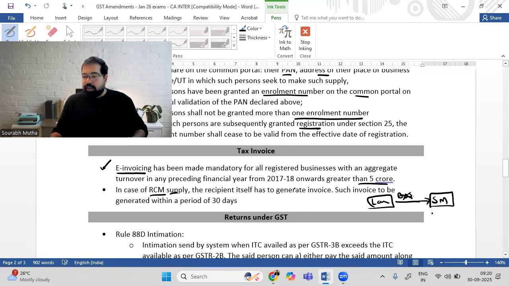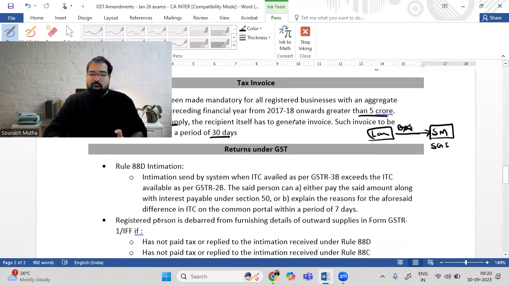Then how do I take the credit? I have to have a self-generated invoice. Now the self-generated invoice, by when should you issue? You have to issue within a period of 30 days from the date you have received the services. All right, we move ahead, guys.